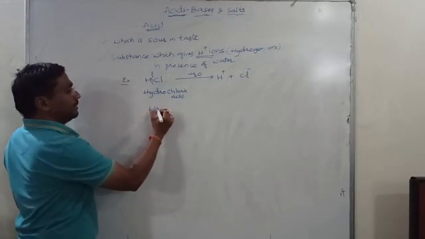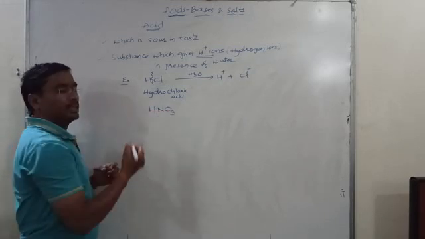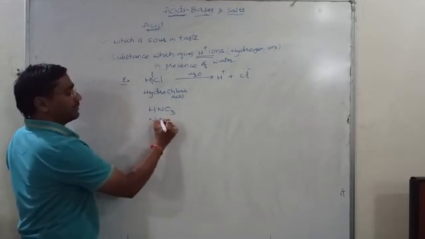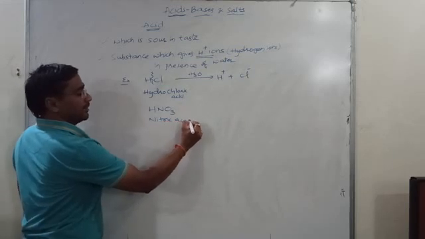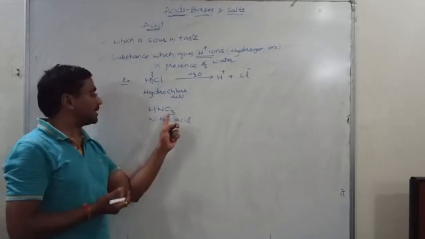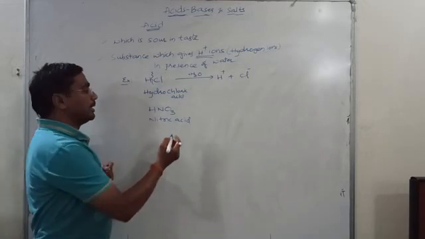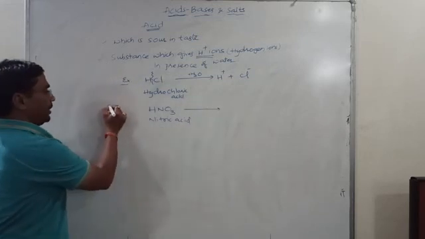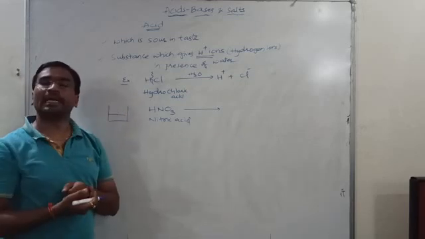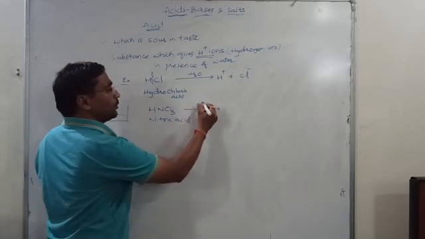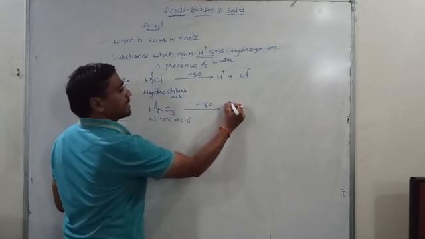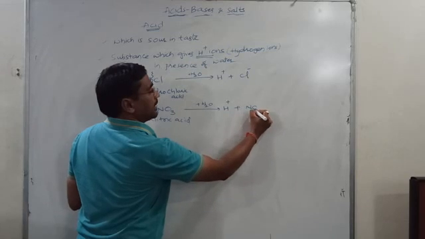I'll give one more example to you. The second example here is HNO3. These formulas are new for us, but you have to remember these formulas. The name of HNO3 is nitric acid. This acid is also in the liquid state. If you take this HNO3 in a beaker and add a few drops of water, this HNO3 also splits up and gives rise to H plus as well as NO3 minus ion.